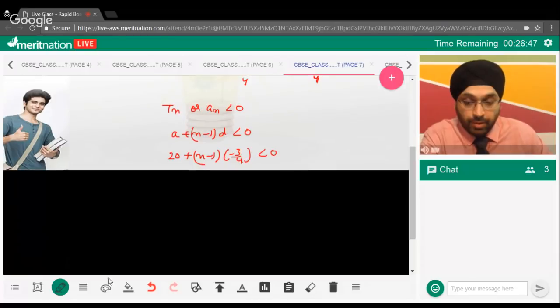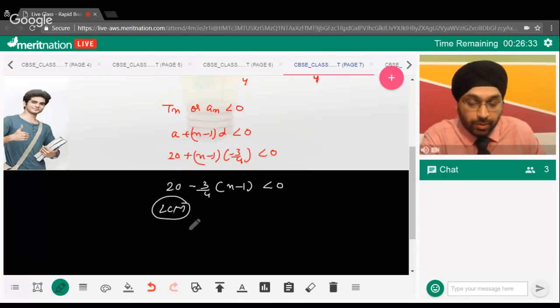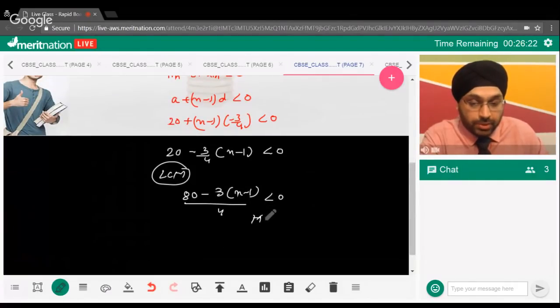This is less than 0. Moving forward, 20 minus 3 by 4 into n minus 1 is less than 0. Can we take the LCM again? That will come out to be 80 minus 3 into n minus 1 upon 4 is less than 0. Now, can I multiply both sides by 4? This is an inequality, so be very careful. Whenever you multiply by a negative on both sides of an inequality, the sign always changes.